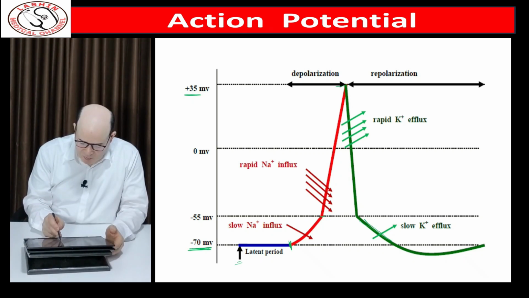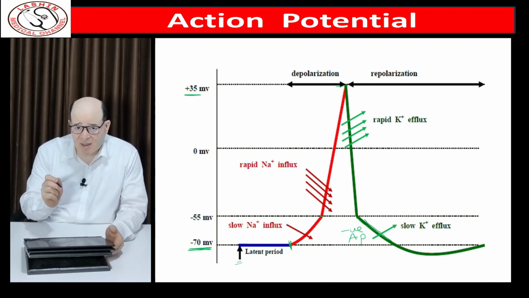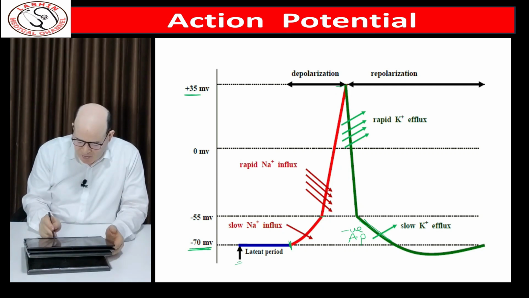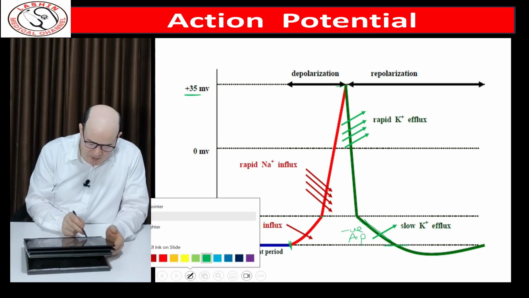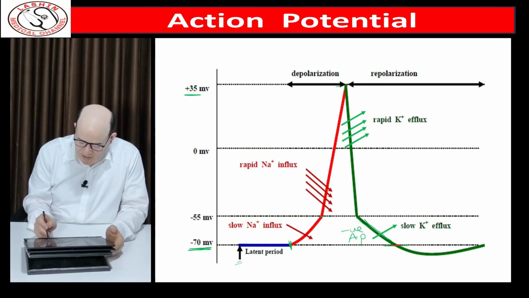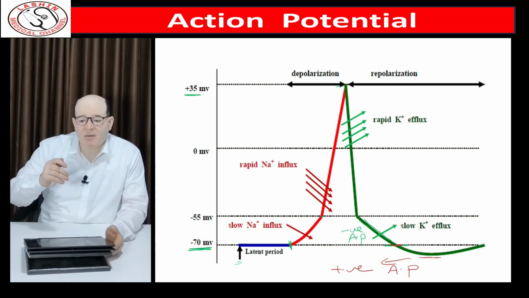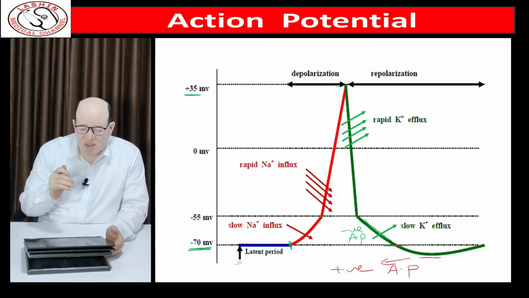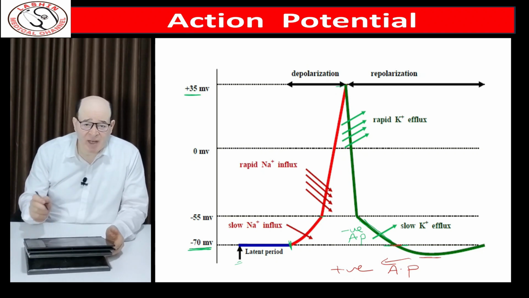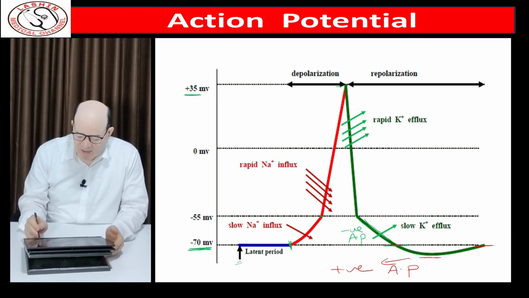This part of the potential is called negative after potential because the membrane is still partially depolarized. However, after reaching the resting state, we find that the membrane exceeds the resting state. This part of the curve is called positive after potential because the process of repolarization is exceeded. So at this condition, the membrane is hyperpolarized. However, rapidly the membrane rearranges itself and finally gets the complete state of repolarization.